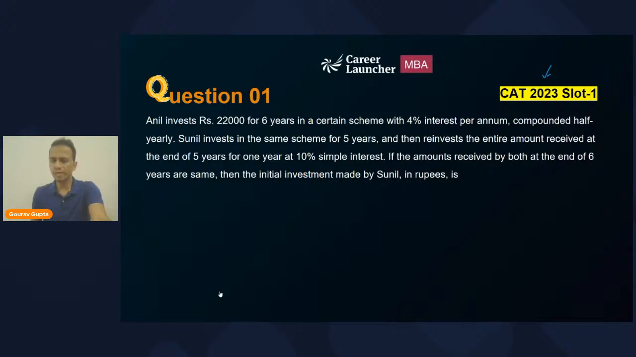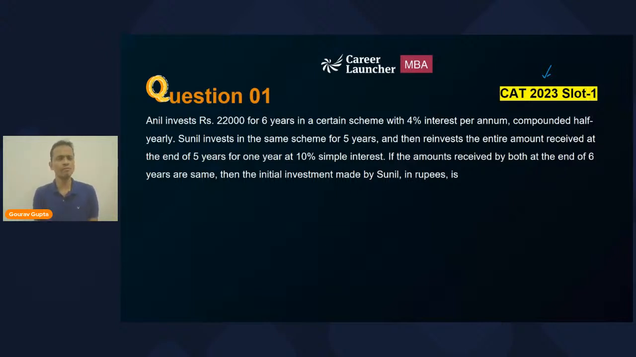I will give you 2 minutes to solve this question, and then I'll tell you how to handle such questions. Okay, so let me read out the question for you. Meanwhile, some of the students can definitely solve this and answer. Now, Anil invests rupees 22,000 for 6 years in a certain scheme with 4% interest per annum, compounded half yearly. So I'll be telling you what all changes will happen when we are looking at the formula of compound interest when the interest is compounded half yearly.